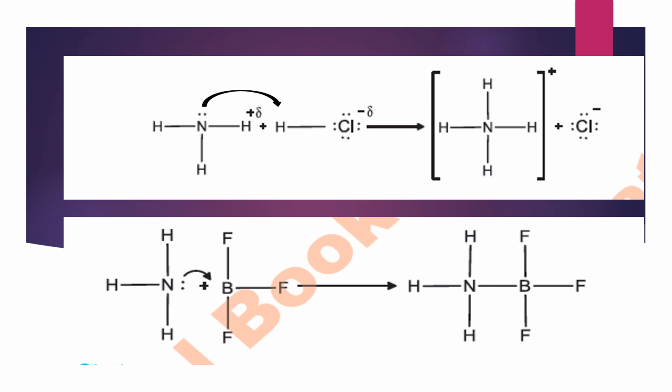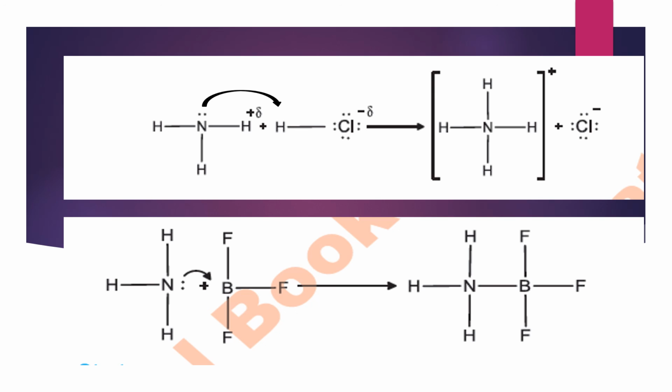Here this ammonia is donating the electron pair. It means this ammonia is a Lewis base, as it is the electron pair donor. While in case of hydrogen chloride, hydrogen in hydrogen chloride is accepting the electron pair, so it will behave as the Lewis acid.